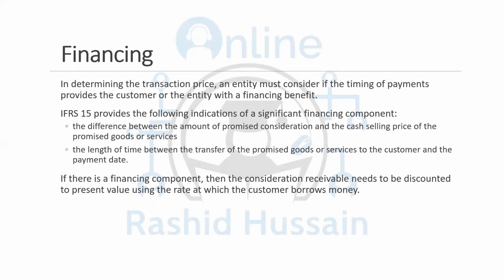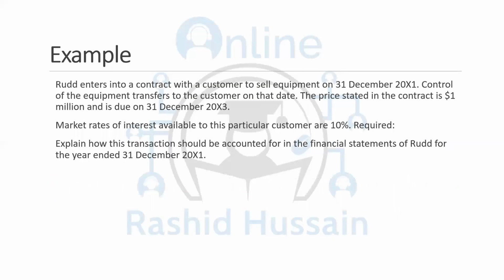Okay, so we have the financing component. Now, the financing component is simply if you are going to receive the amount in the future, the standard says you're going to calculate the present value of it. Example, Rude enters into a contract with a customer to sell equipment on 31st December 20X1.